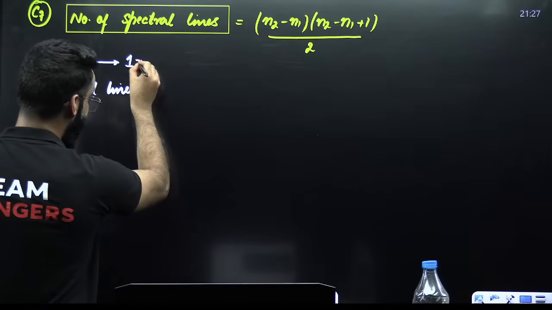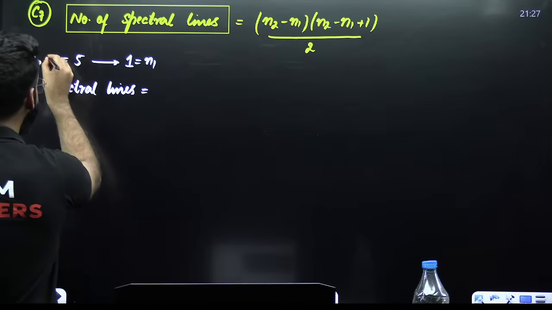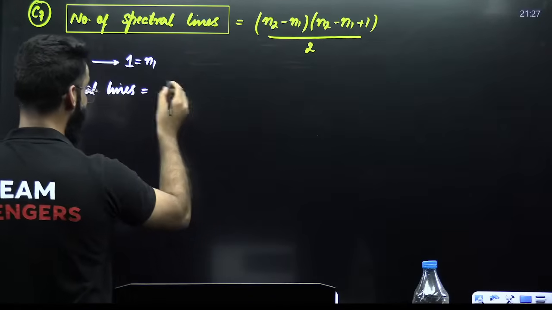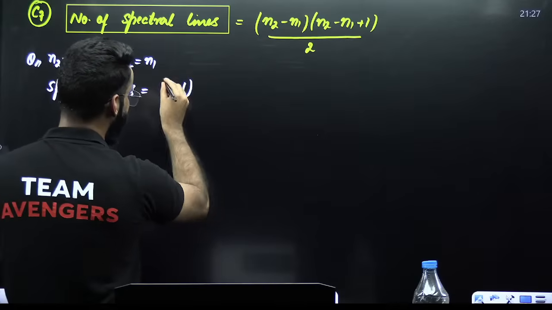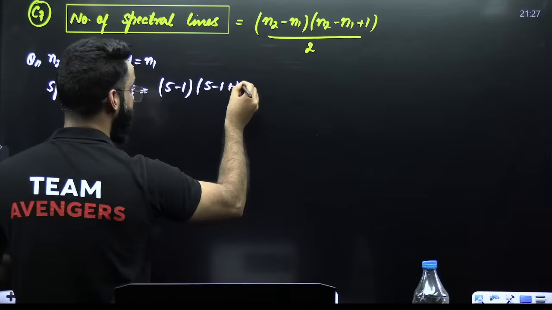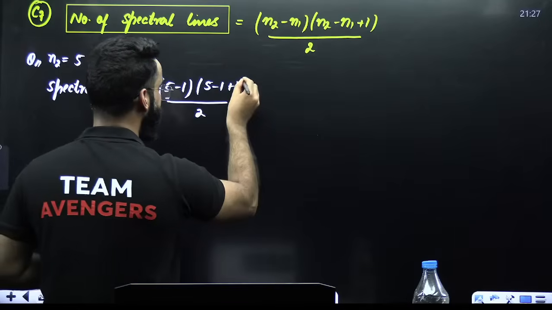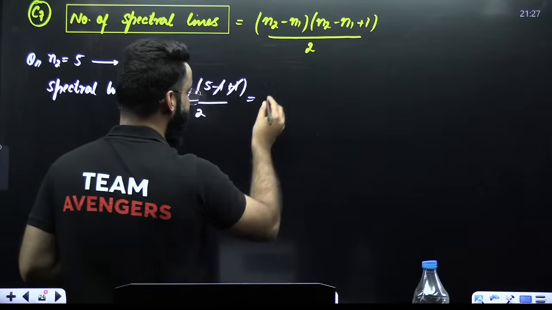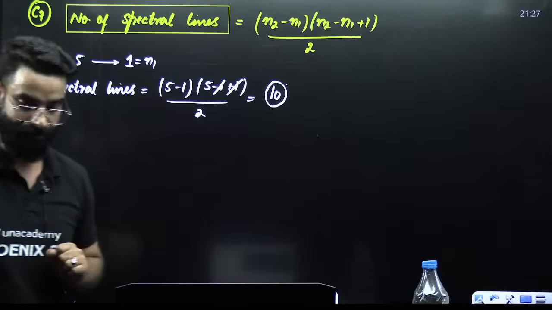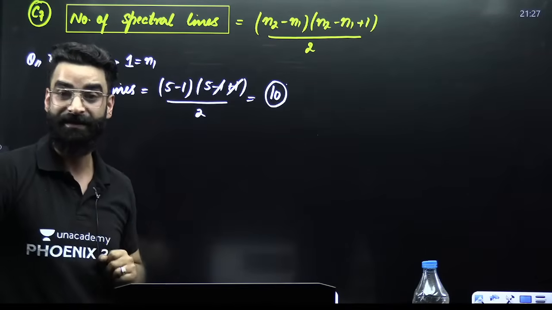The lower energy state is N1, the higher energy state is N2. So it's N2 minus N1 multiplied by N2 minus N1 plus 1, divided by 2: 5 minus 1 multiplied by 5 minus 1 plus 1, divided by 2. This is 5 times 4, which is 20, divided by 2 is 10. So in total, there will be 10 spectral lines observed.